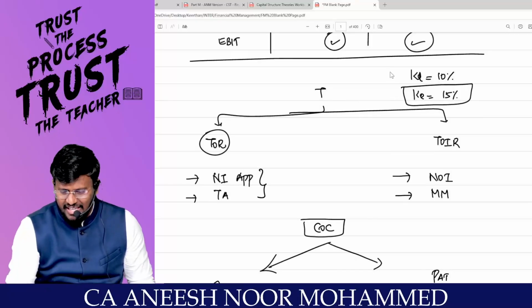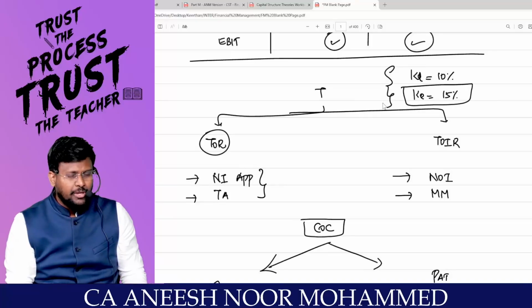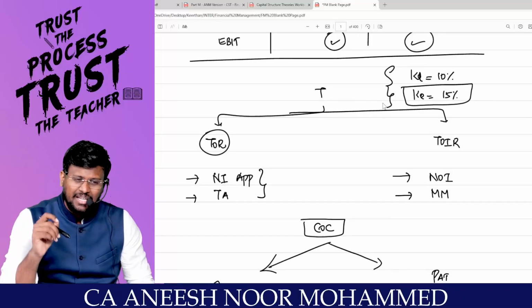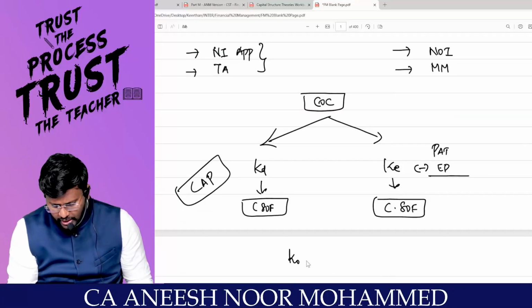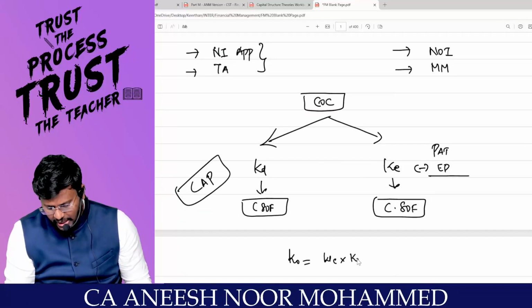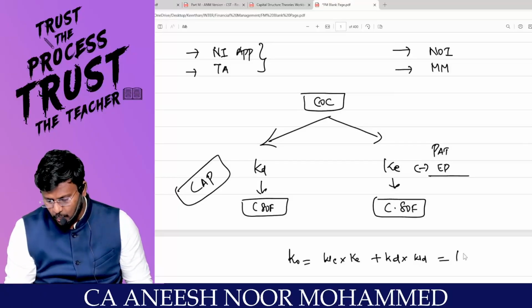They are having both debt and equity. If you inject debt into the capital structure, my dear lovable students, automatically because of the cheaper source of finance present inside the capital structure, we know that KO means weighted average cost of capital. So KO is equal to weight of the equity into KE, plus the weight of debt into KD. This is what our KO is all about, right?